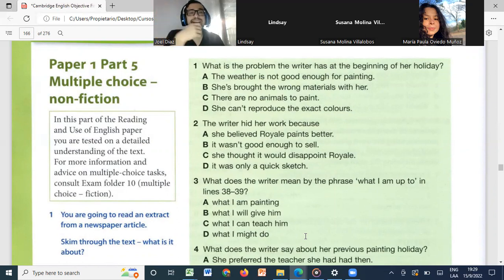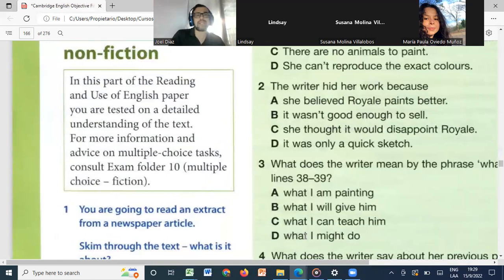Okay, so in this case, well, let me read it to you. It says, in this part of the reading and use of English paper, you are tested on a detailed understanding of the text. And I'm going to underline this because this is something very, very important. So again, you are tested on a detailed understanding of the text.